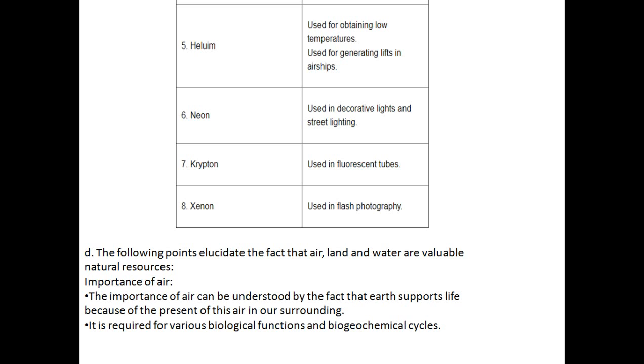So, just for your knowledge, you understood that xenon is used in flash photography. Also, in X-ray machines, xenon gas is used.